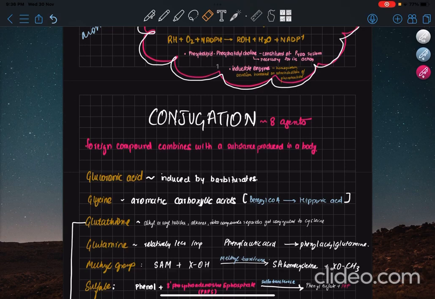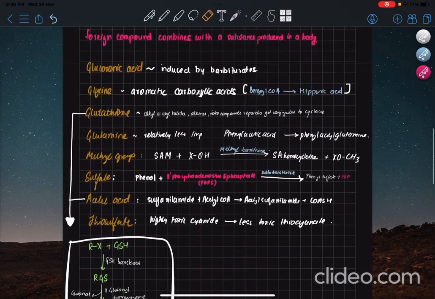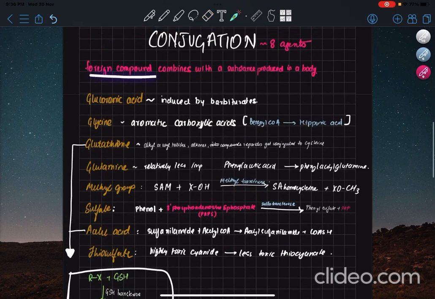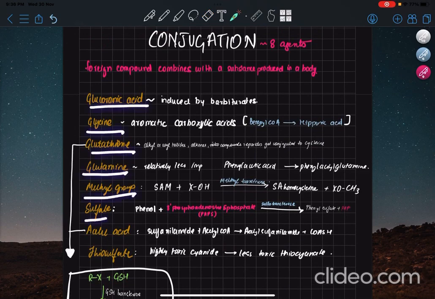So there are 8 different conjugating agents which have been identified in the body. They are glucuronic acid, glycine, glutathione, glutamine, methyl group, sulfate, acetic acid, and thiosulfate. And we're going to quickly discuss all of these. Whatever is related to concept, I'm going to tell you about that.